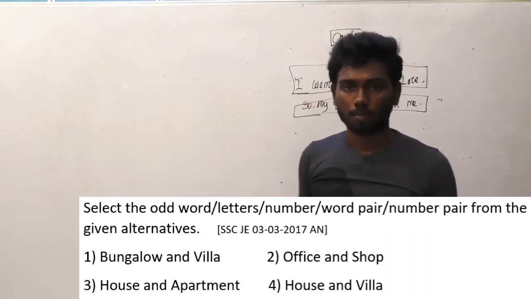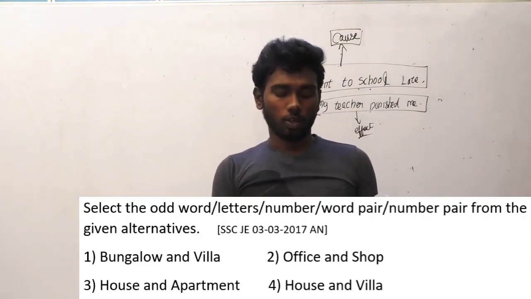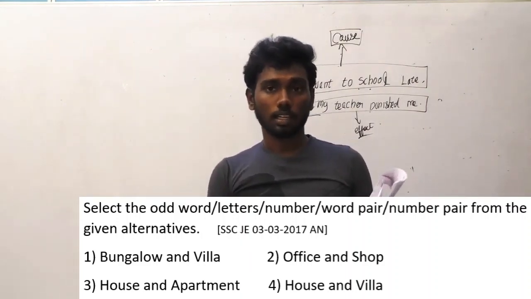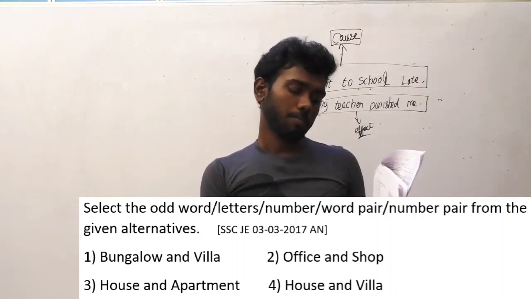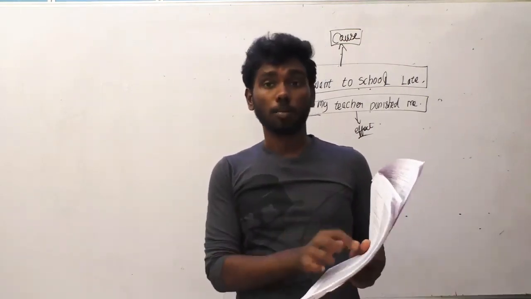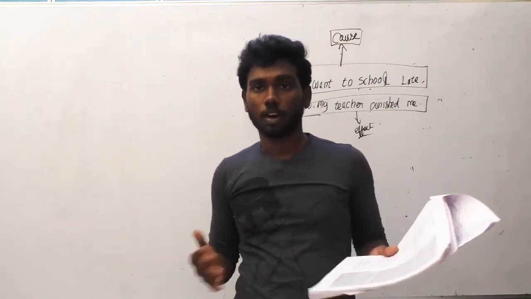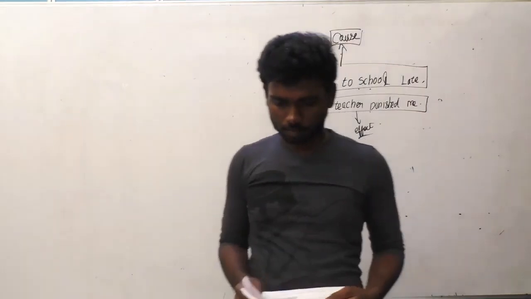Why might office and shop be the answer? You can look closely that only office and shop are working places, and all the other options are not working places. They are residence and living places. So office and shop will be the answer, obviously.